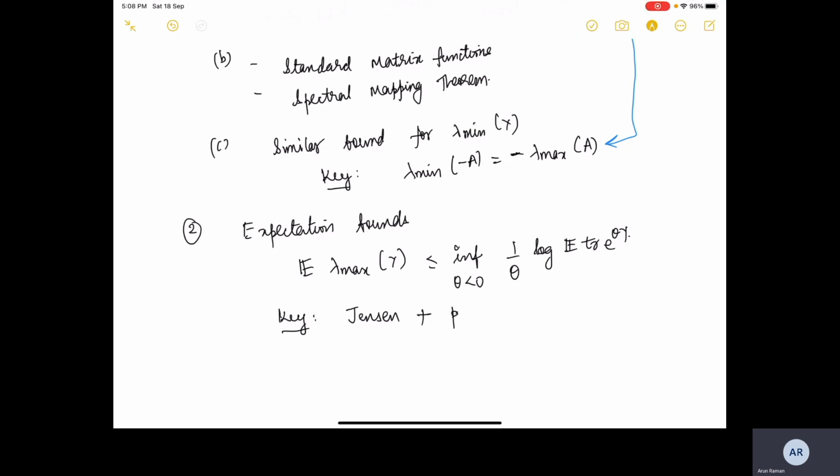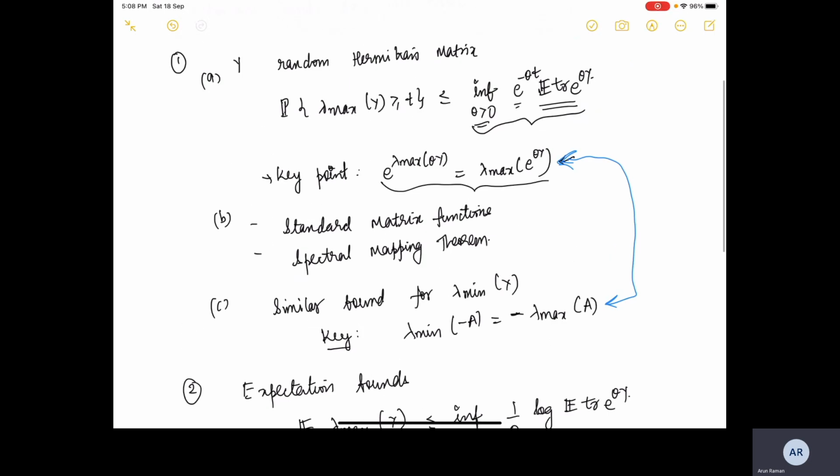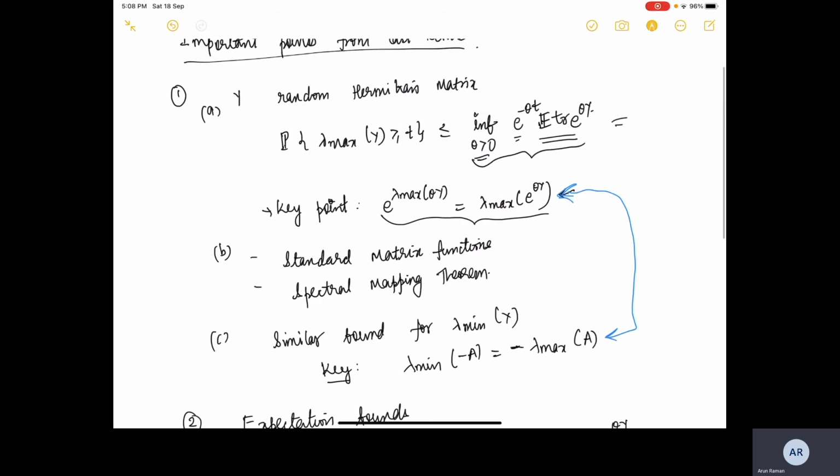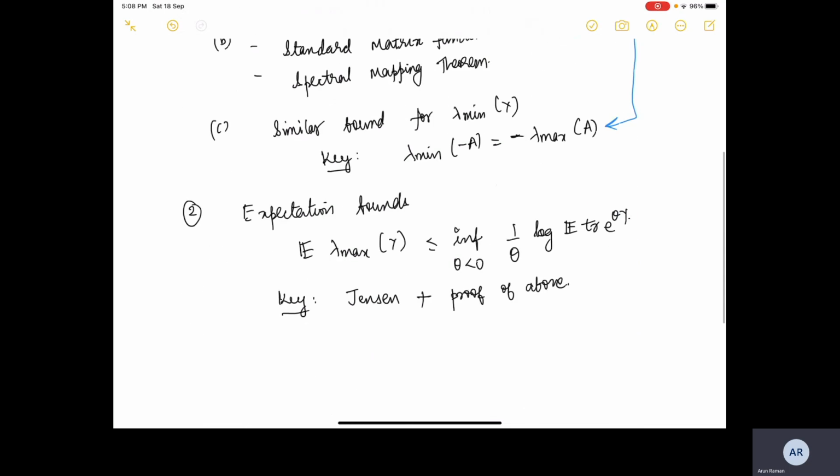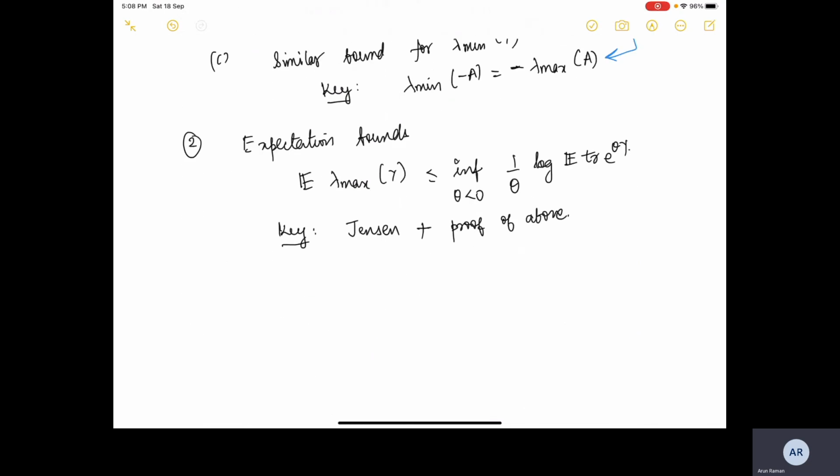We used the ideas that we used to prove 1a, and then we applied Jensen's inequality and obtained the result. And similarly we had a bound for the expected value of lambda min of Y.